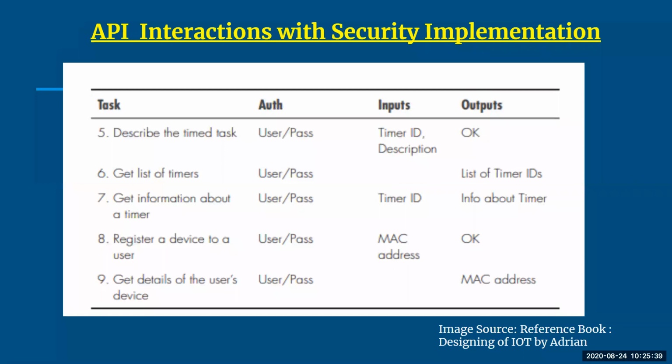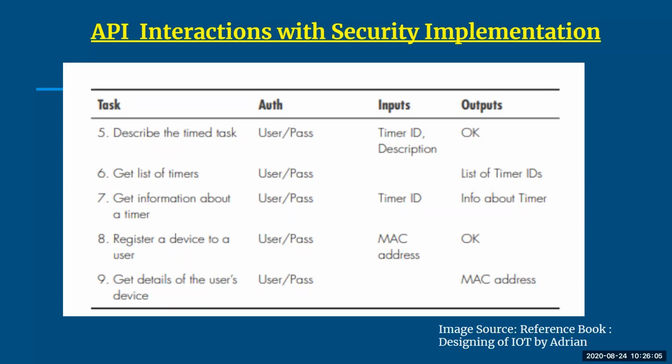Here there are two steps which have been additionally added, step number 8 and step number 9, because I have come up with an authentication mechanism. Whenever I want to register my device to the user, I need to have authentication. Initially I will ask them to set their user ID and password, and the input required will be the MAC address of the computer or device they are logging in at.